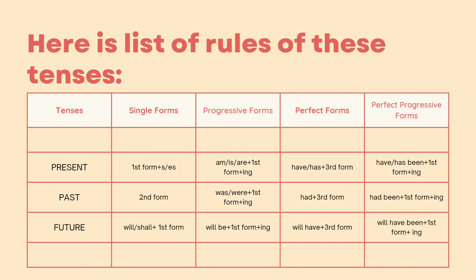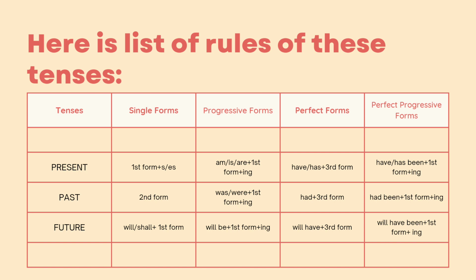In past tenses, you have to put the second form in simple form. Progressive form: was, were plus first form plus ing. In perfect form, you have to put had plus third form. And in perfect progressive form, you have to put had been plus first form plus ing.